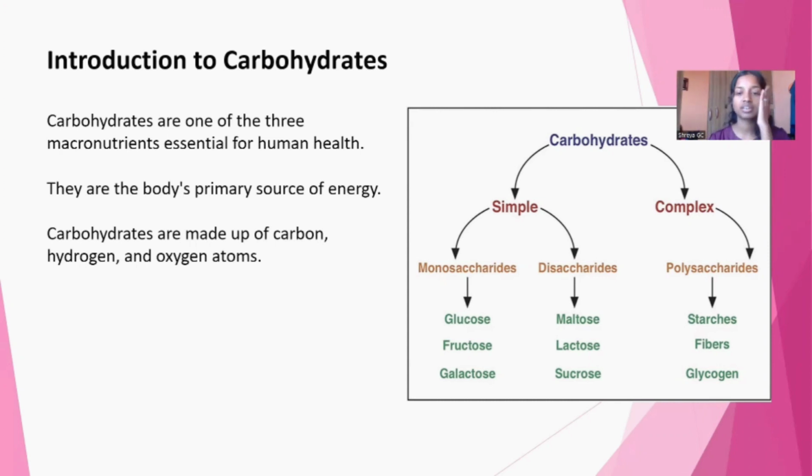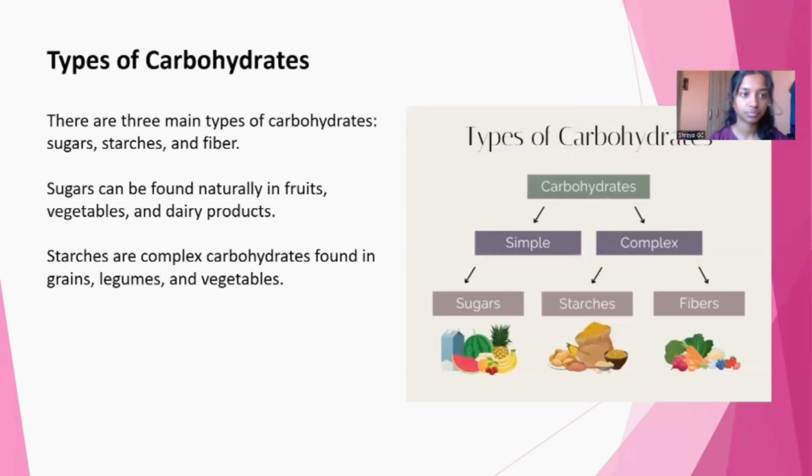Example for disaccharides is maltose, lactose, and sucrose. Example for polysaccharides is starch, fiber, and glycogen. Types of carbohydrates. There are three main types of carbohydrates: sugars, starches, and fiber.